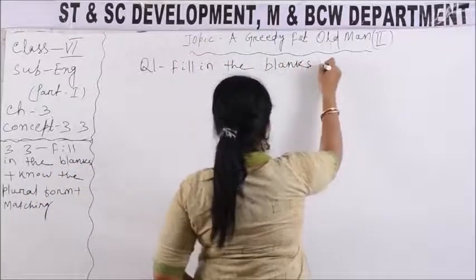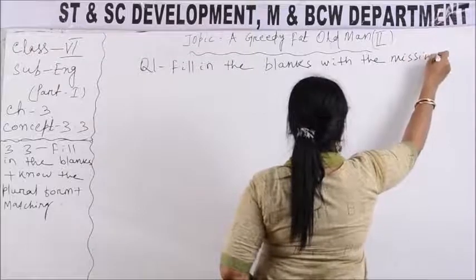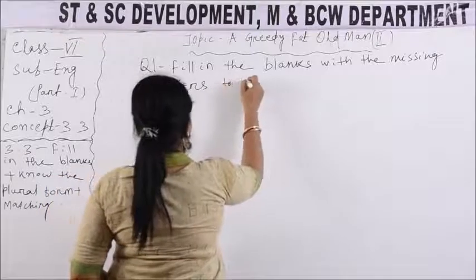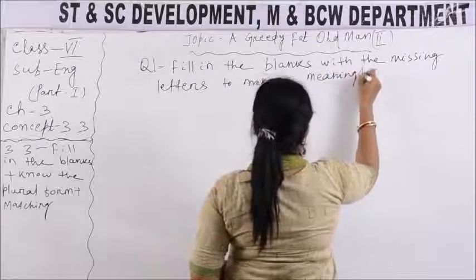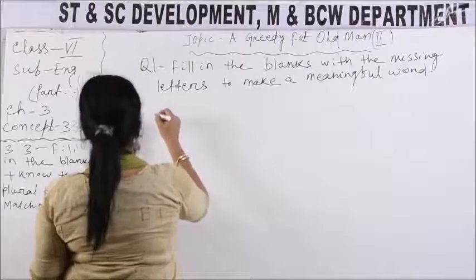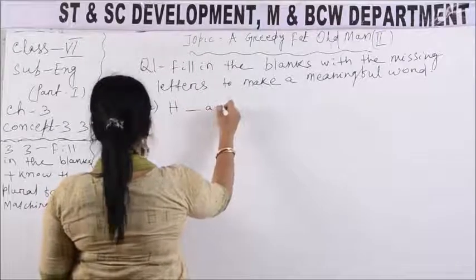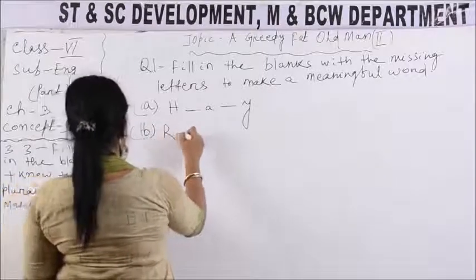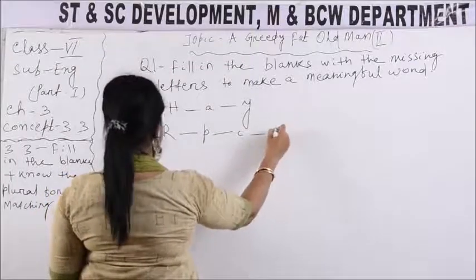Fill in the blanks with the missing letters to make a meaningful word. In A, H dash A dash Y. In B, R dash P dash I dash D.